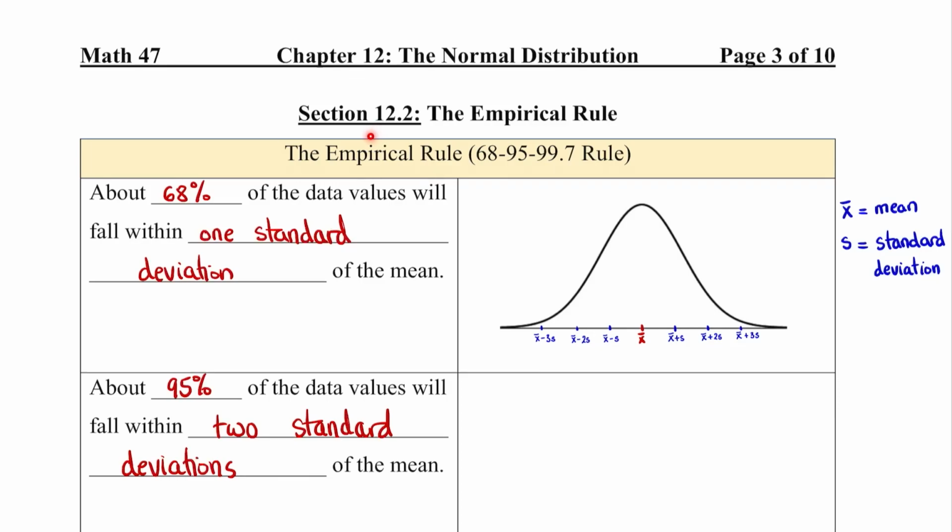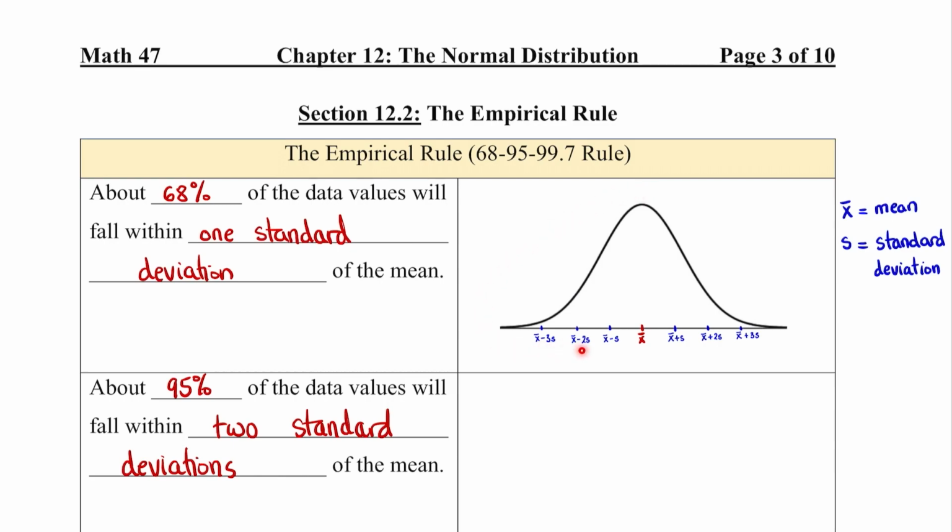Section 12.2, the empirical rule. In this section, we'll learn about the empirical rule, which shows the proportions of data values within 1, 2, and 3 standard deviations from the mean. About 68% of the data values will fall within 1 standard deviation from the mean.